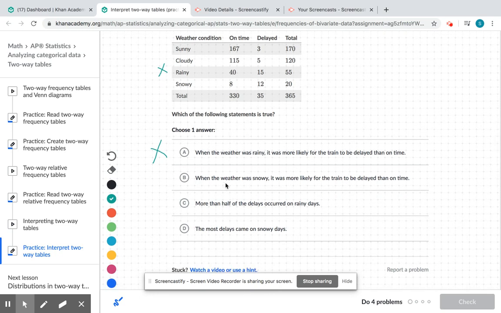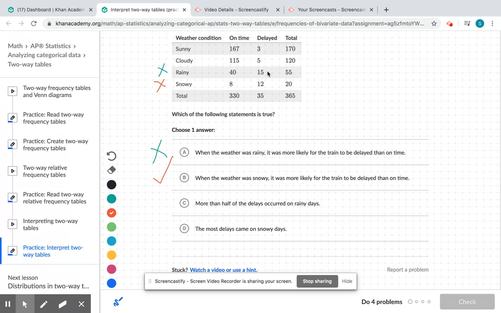Okay, the next one. When the weather was snowy, so now we're looking at snowy, it was more likely for the train to be delayed than on time, right? So it was only on time 8 times and delayed 12 times. So actually, this looks like a good choice, right? So when it was snowy, it was more likely for the train to be delayed, which is true, than to be on time.